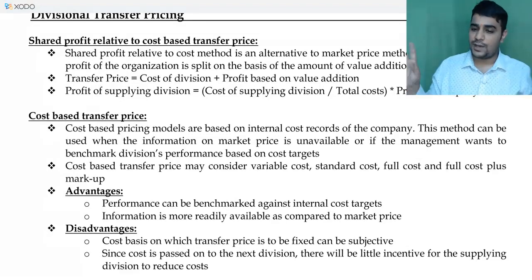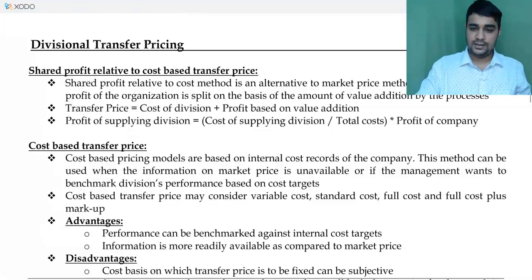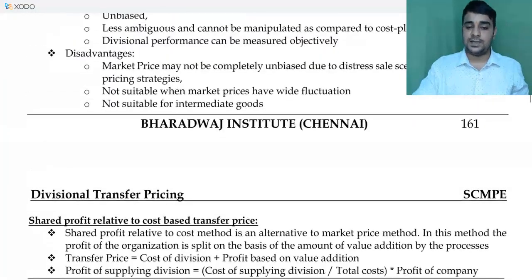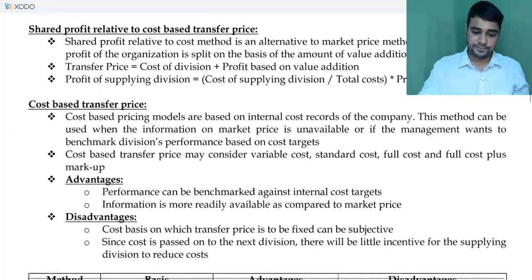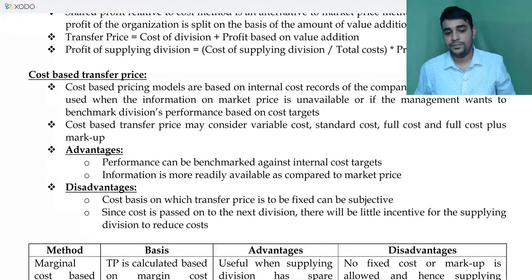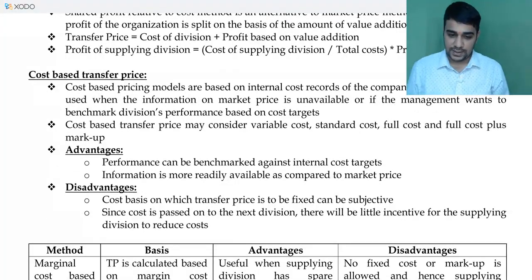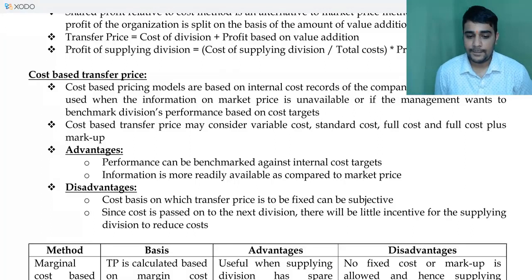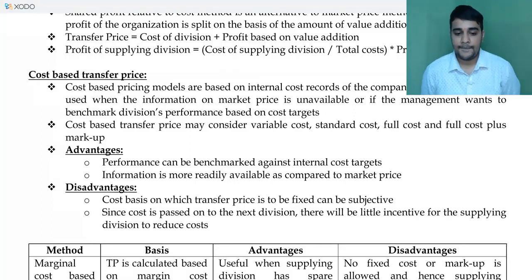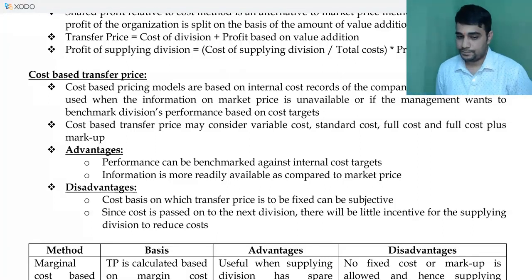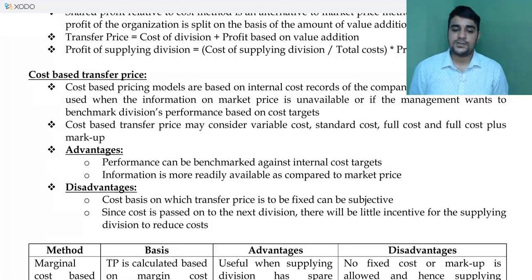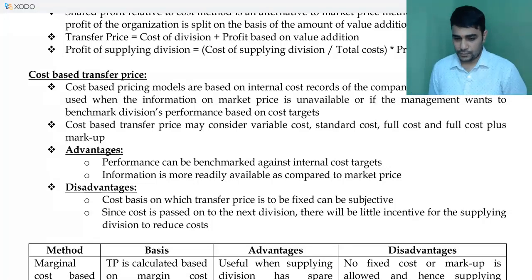Shared profit relative to cost base, I will explain later. This is not a separate method. This is basically how to calculate profits for the divisions. You can quickly read through the cost based methods. If you do it on the basis of cost, go through this, I will explain them.